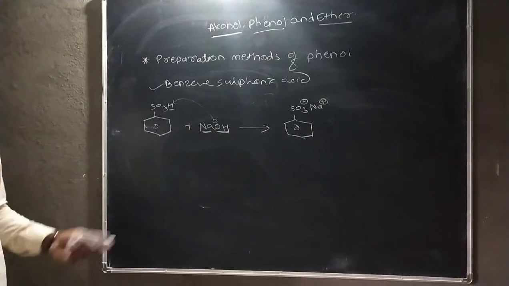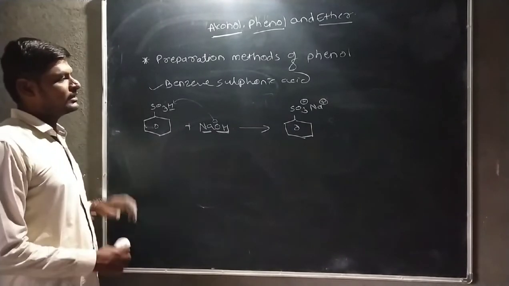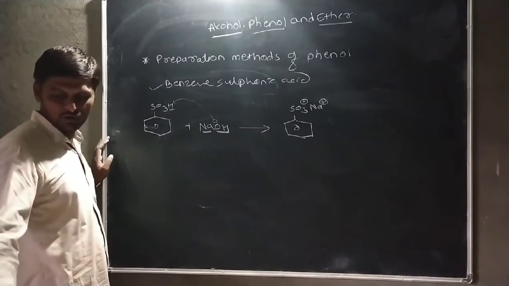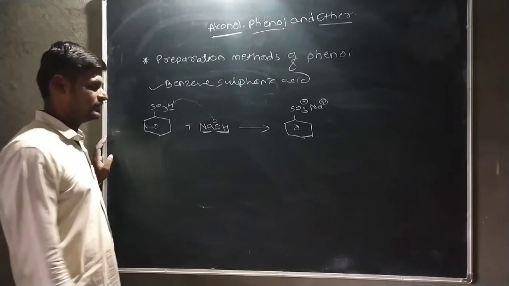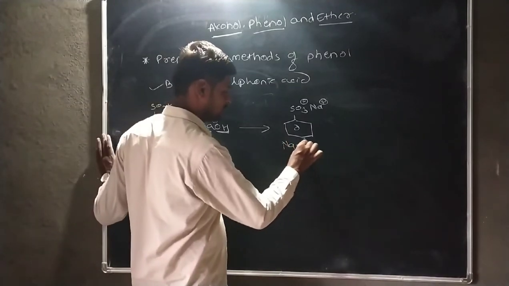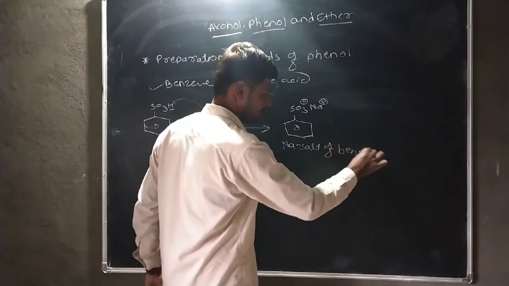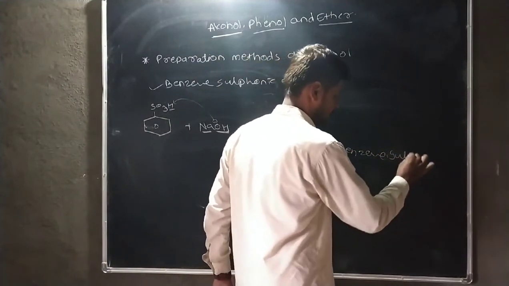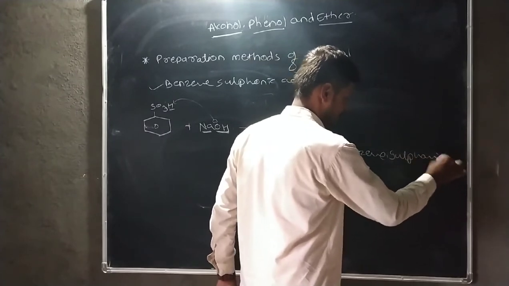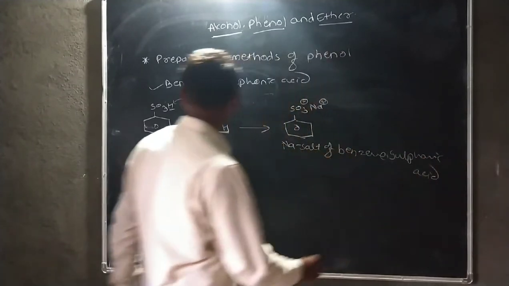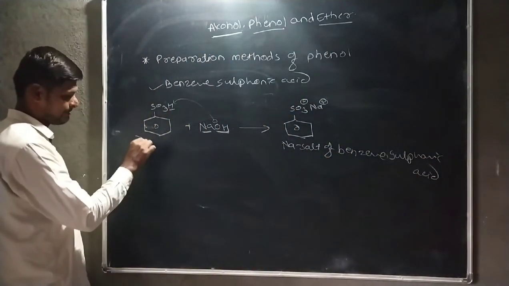After that, this is a sodium salt of benzene sulfonic acid.